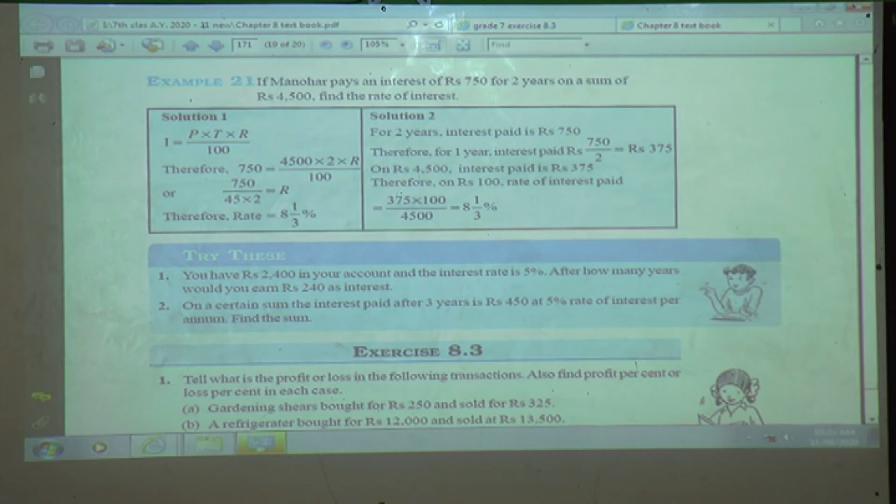In both the methods, the answer will remain the same, where here we are finding a rate. Sometimes it may be interest, sometimes principal, and the time period will be given to us. So the answer will remain the same; you can use any one of the methods for solving this. Okay, hope, my dear students, you understood how to find it out. We will see some more examples, so it will be more clear to you how to solve it.